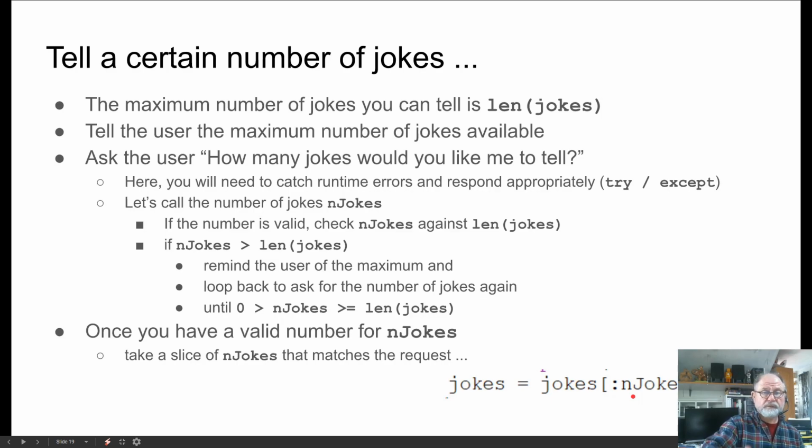You've already gone ahead and shuffled these jokes, and now you're going to take the first n jokes from that. And so now when you go in your for loop for joke in jokes, it's going to have the correct number of jokes to tell and run out of jokes after n jokes have been told.